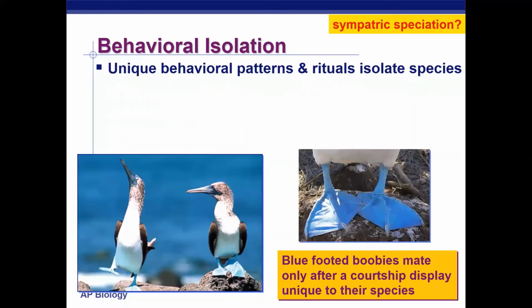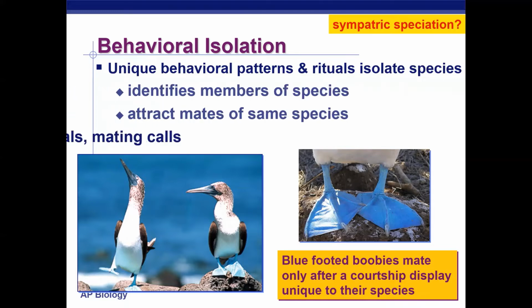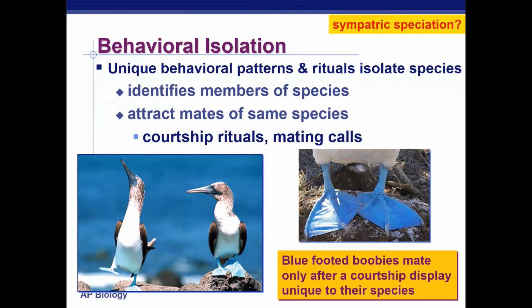Now, next one, behavioral isolation. This one's interesting. This one's where all these closely related species have developed very unique behavior patterns, rituals that isolate their species, and usually due to mating. They usually end up developing different mating calls, mating rituals, courtship rituals that are very unique to their species only.